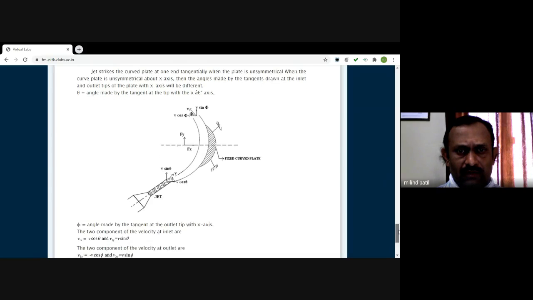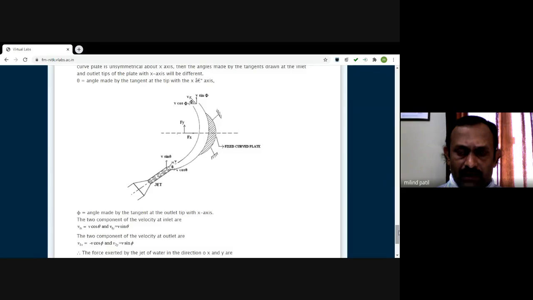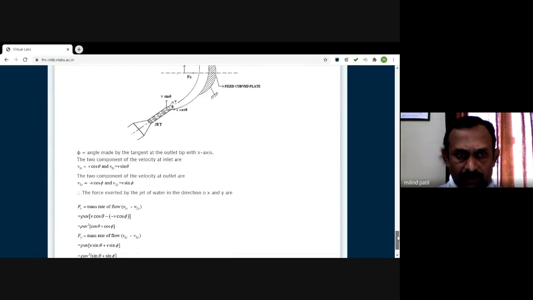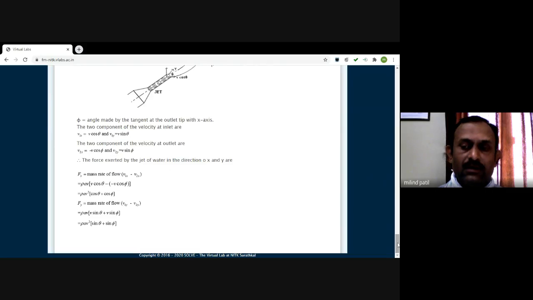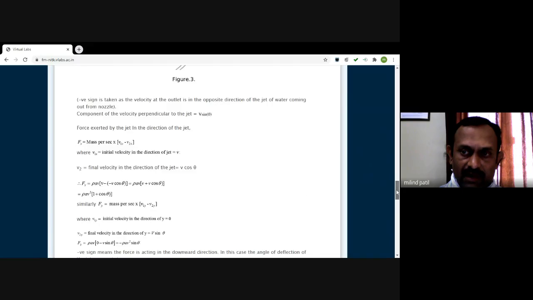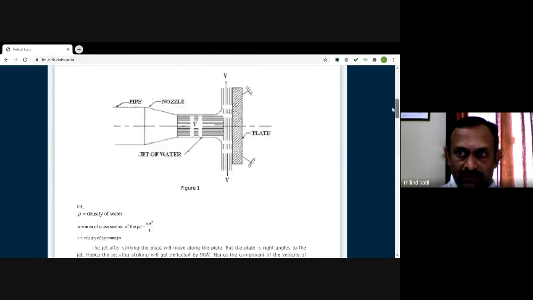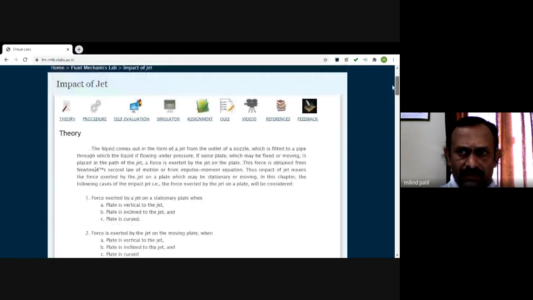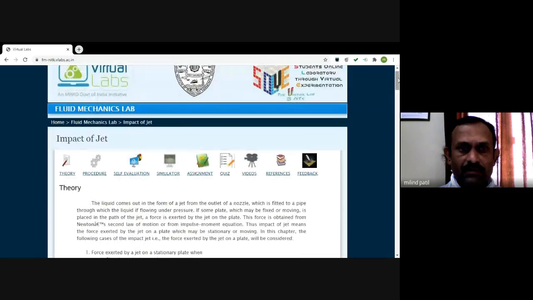You can have different choices. You may have a symmetrical plate or you may have a non-symmetrical plate. Now, if the plate is non-symmetrical, then the angle at inlet is theta and angle at exit is phi. The rest of the things will remain the same. So that is the condition when the jet is striking over the plate. So it's a simple theory related to this practical.